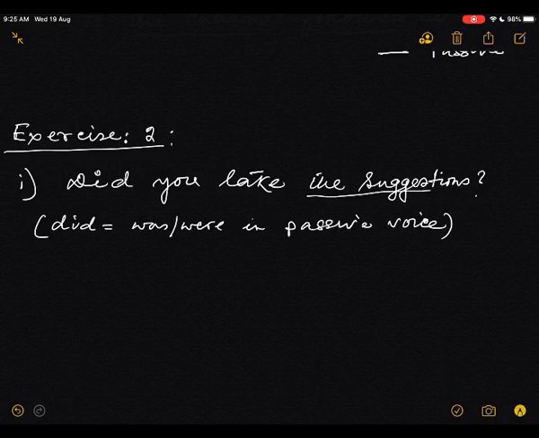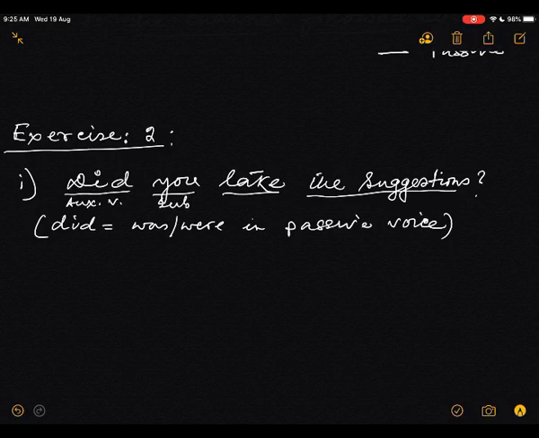Now here, this is the object, this is the verb, and this is the subject, and this is what? Auxiliary verb, and this is subject, this is main verb, and this is the object. You have learnt this, I know. Now answer.